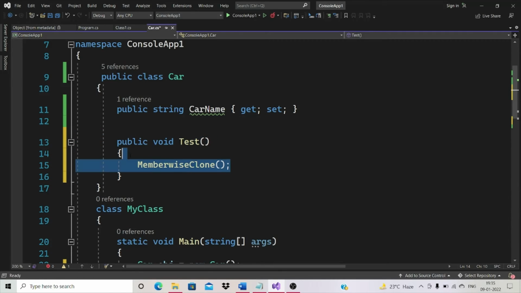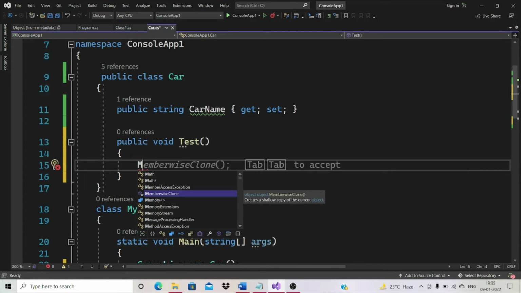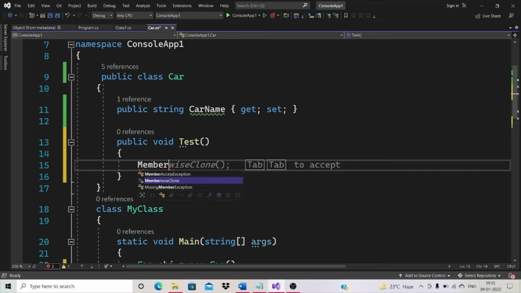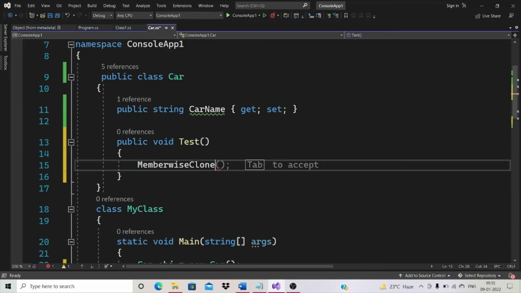See, there is a Test method. If you see here, I can access it because Car is the derived class of the object class. If you see here, MemberwiseClone, return type is object. I can access protected members in the derived class.